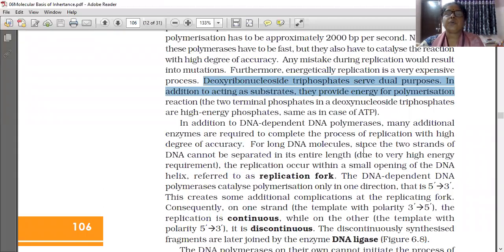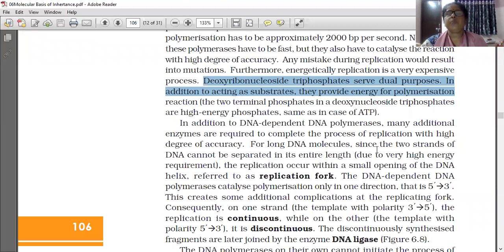For a long DNA molecule, the two strands of DNA cannot be separated along their entire length, because a very high amount of energy is required for opening the polynucleotide chains. So it is not necessary to open it fully. Only the part that is to be copied, the part where replication should be done, is separated.